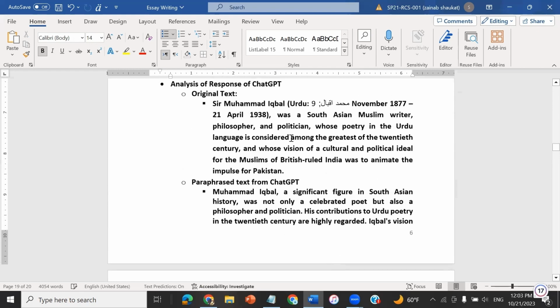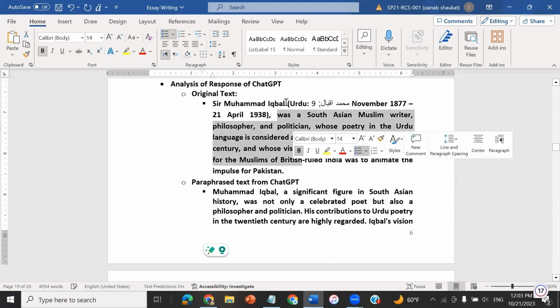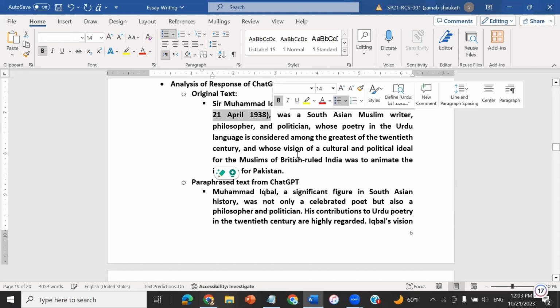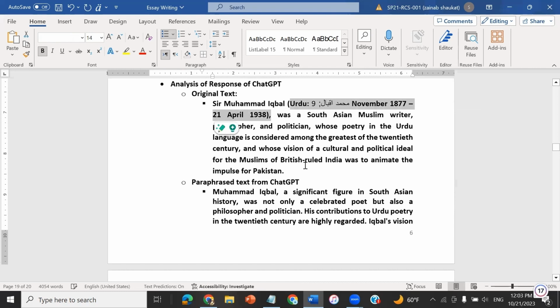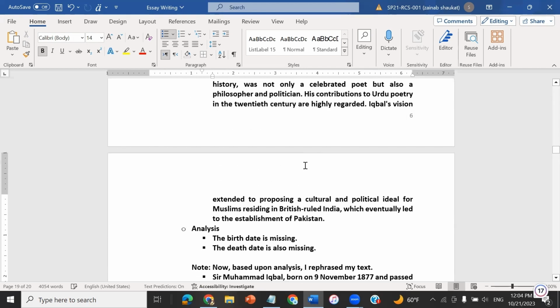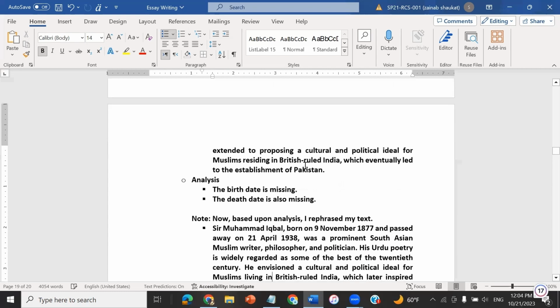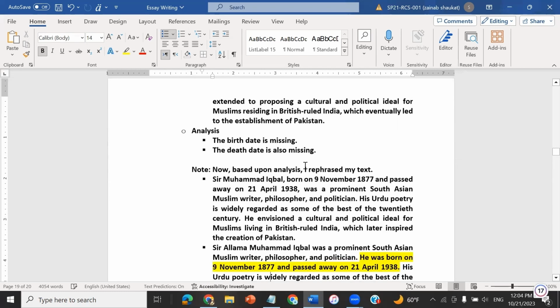The rest of the information was almost there, but when I'm writing an essay about Allama Iqbal or any poet, these two attributes are very important. But they were not in the paraphrased version returned by ChatGPT. So this is the key thing: we need to review and revise in the last step. Based upon my analysis, I rephrased my text in different formats.